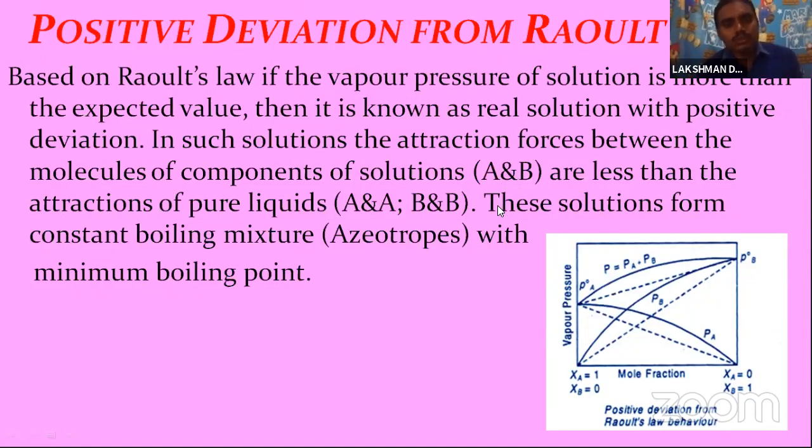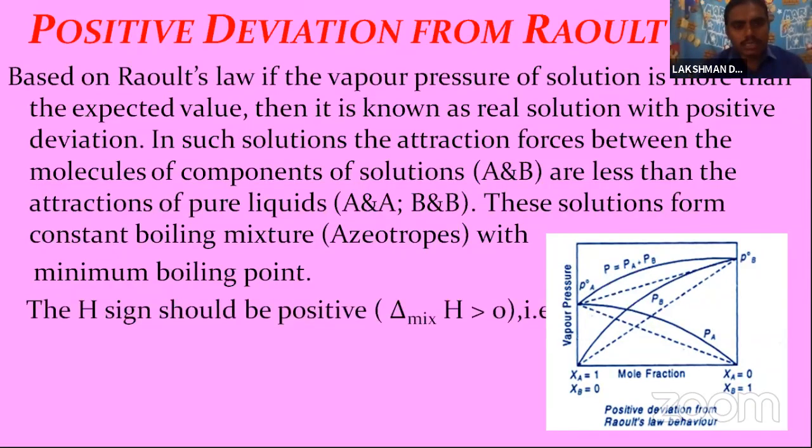So these solutions form constant boiling mixtures, azeotropes. The solutions which maintain a particular boiling point are called azeotropes. These solutions form constant boiling mixtures with a minimum boiling point. This is a positive deviation.